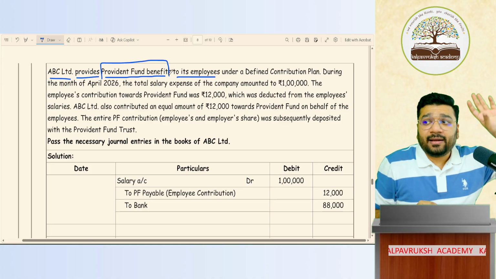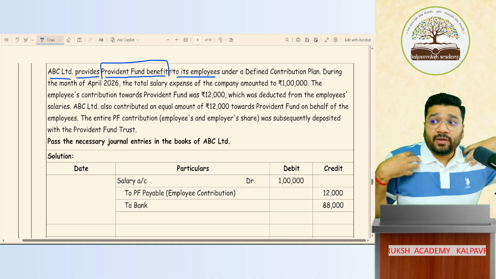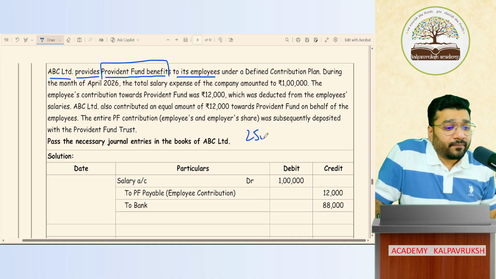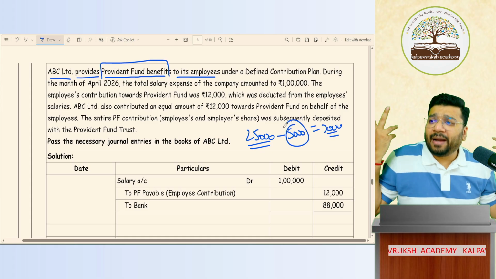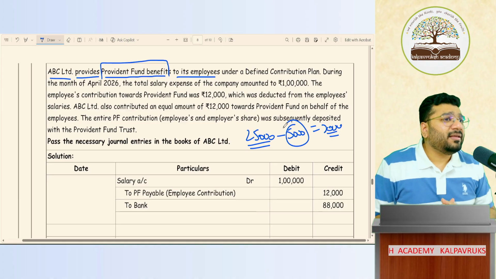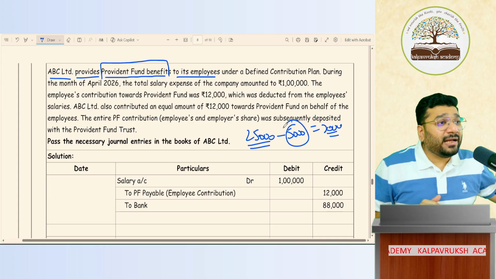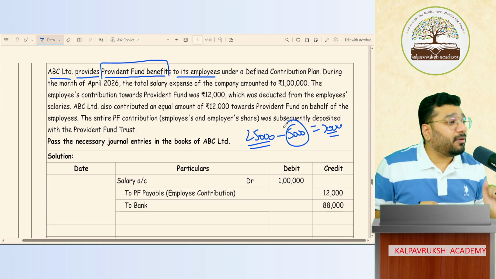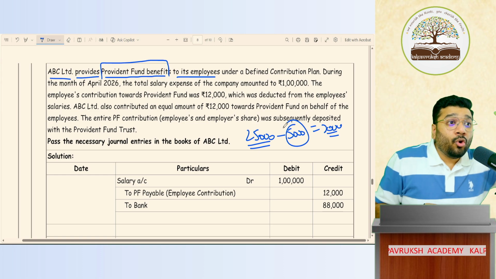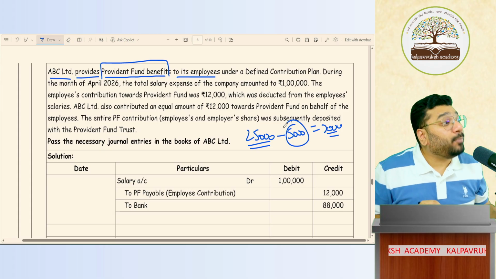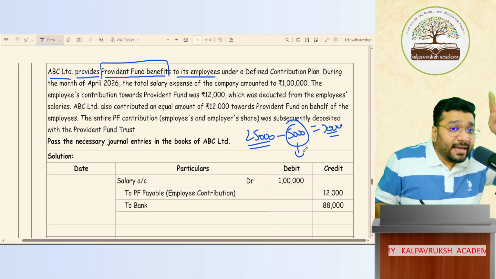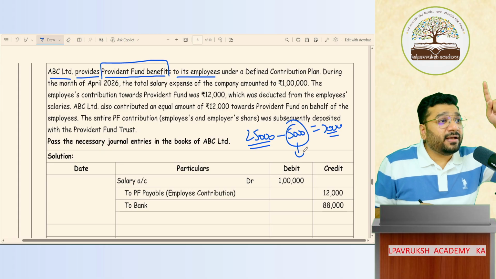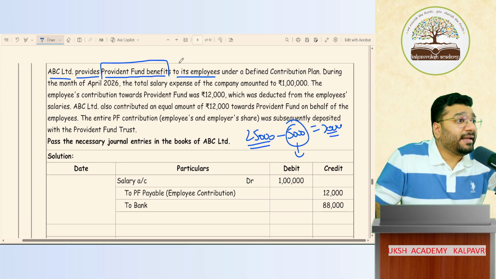So if Sangami is here, and I'm the employer, and I'm giving 25,000 salary to Sangami, I cannot pay the full 25,000 to her. I will deduct 5,000, for example. I'll pay only 20,000 to Sangami. This 5,000, what will I do? I'll do a party? Is it my money? No, it is Sangami's money. So this 5,000 rupees I have to deposit with the government in one account called the PF account. What is the name on that PF account? It is the name of the employee, which is Sangami in our example. Got it, not got it. So I'm depositing this 5,000 with the government in Sangami's name. After 10 years, 15 years, how much money will get accumulated? Tell me. After 10 years, how much money will get accumulated?